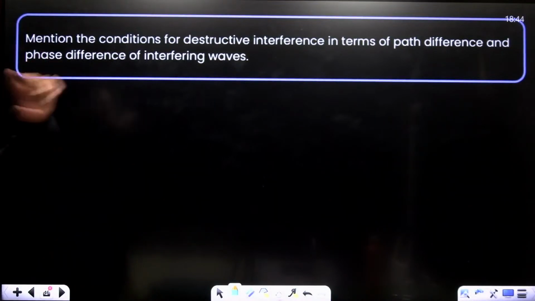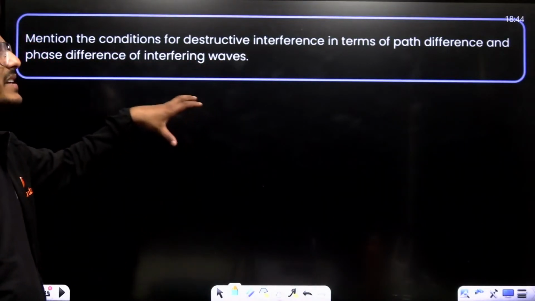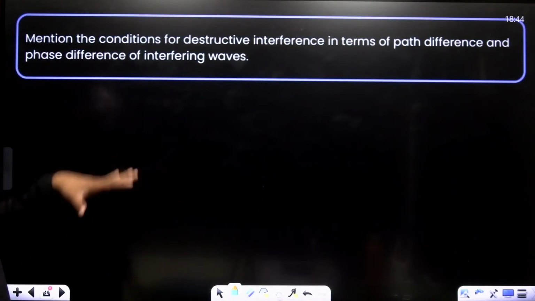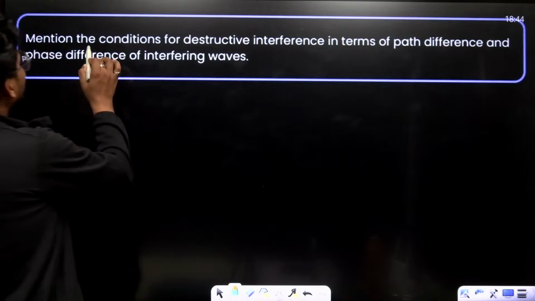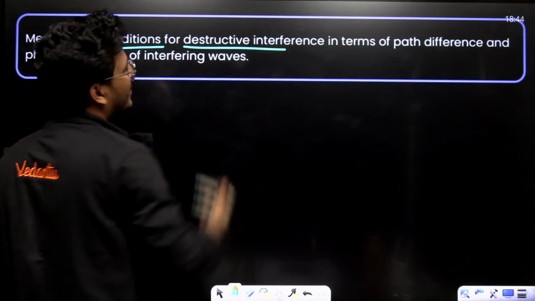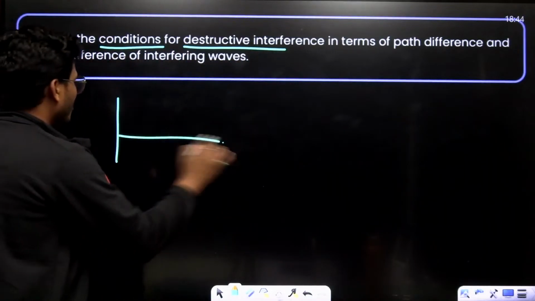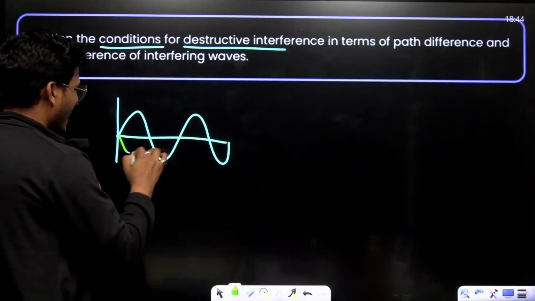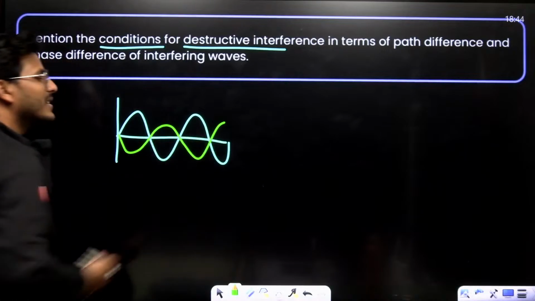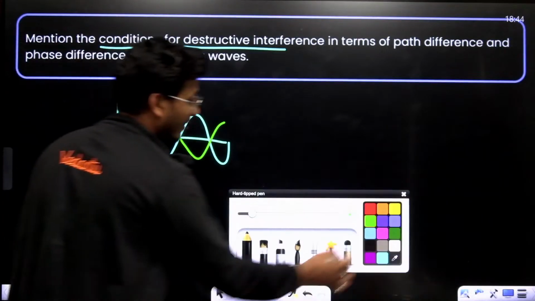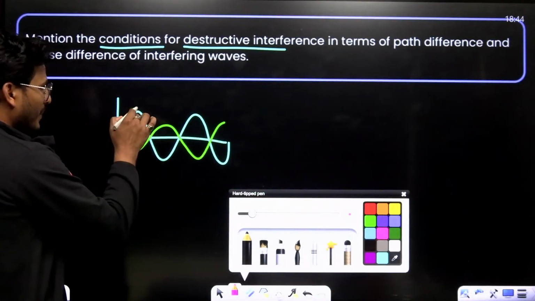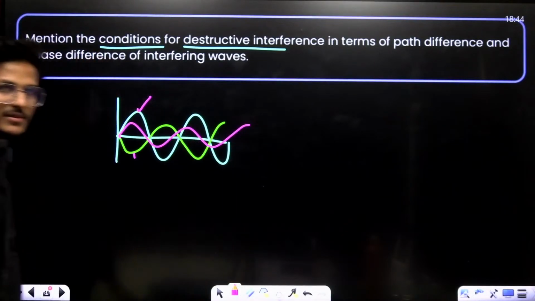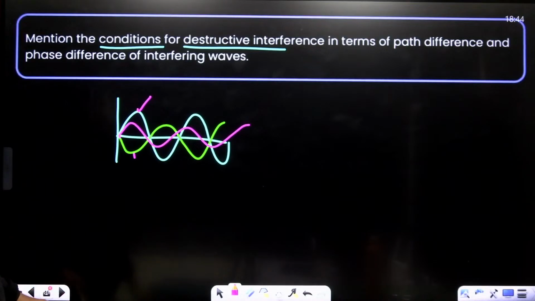Mention the conditions for destructive interference in terms of path difference and the phase difference of interfering waves. See, as you know, if two waves are opposite in direction, this is destructive waveform. Then the resultant amplitude will be this minus this. All right, this is destructive wave.